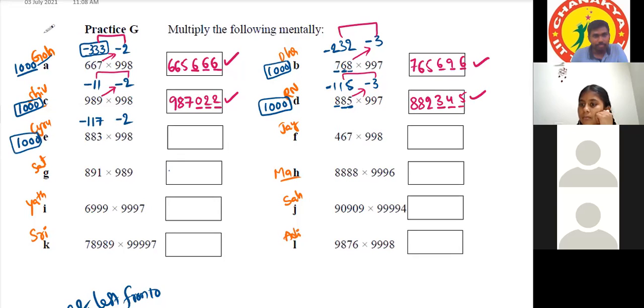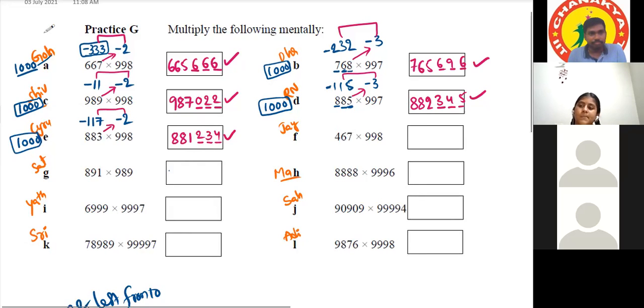If we do 883 minus 2, it will become 881. Then if we multiply 117 times 2, it will become 234. And if we put it there, it will become 881234. That's it. Very good.